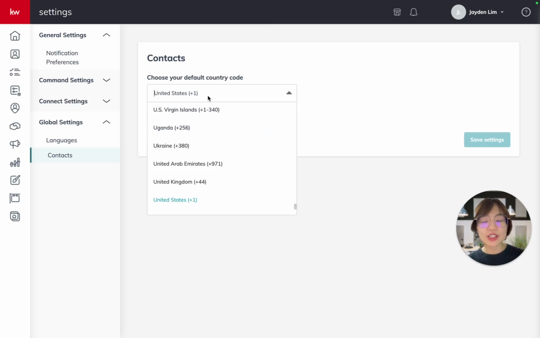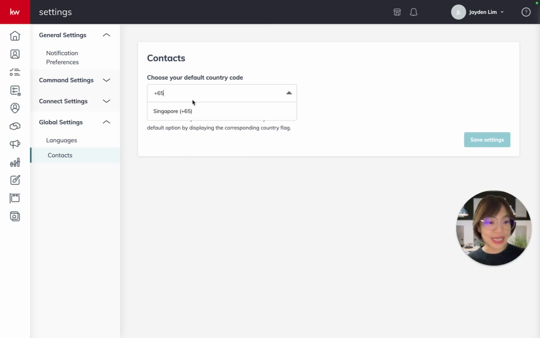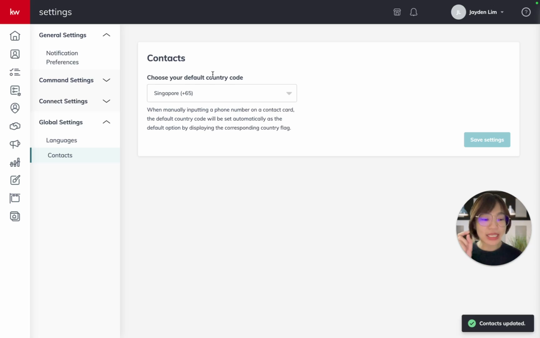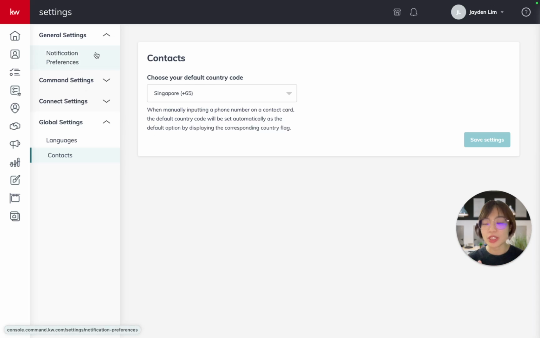So over here is actually in the United States. Again, you can do a +65, you'll immediately pull out Singapore's number and then you can save it. It just means that this is a default country code. You can still save other countries' phone numbers in your contacts in the Command database CRM system, no problem. So it's just really for ease of usage here.